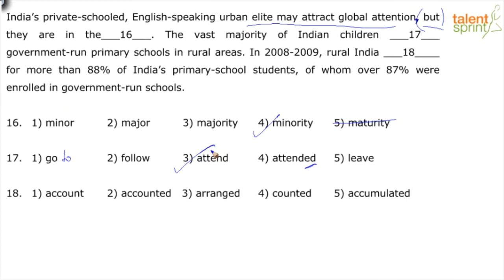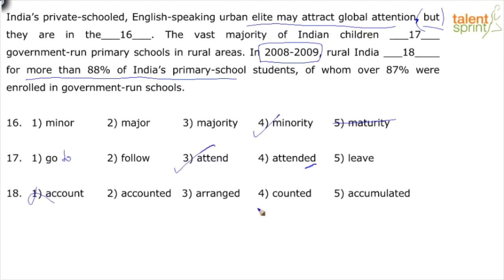Moving on, in 2008 to 2009, rural India dashed for more than 88% of India's primary school students, of whom over 87% were enrolled in government-run schools. So here, we need a word that brings in the meaning of what's the primary factor, right? So primarily, when you're saying for more than 88% out of 100%, we need the right word which brings that context. India account for, we need the past tense form. Why? Because we're talking about 2008-2009, not current. So this is not in the right form, right?